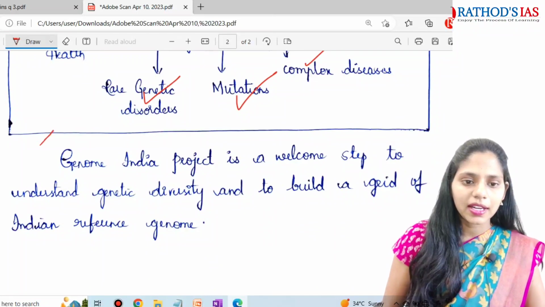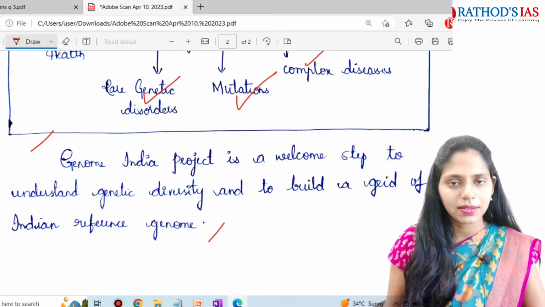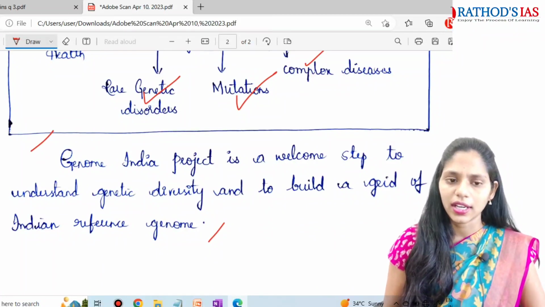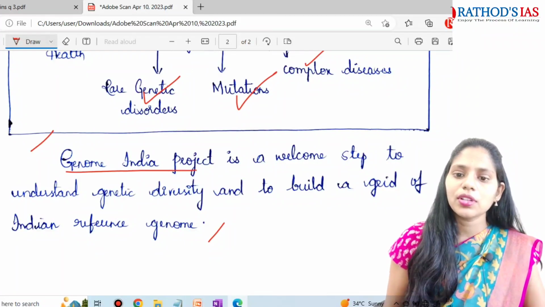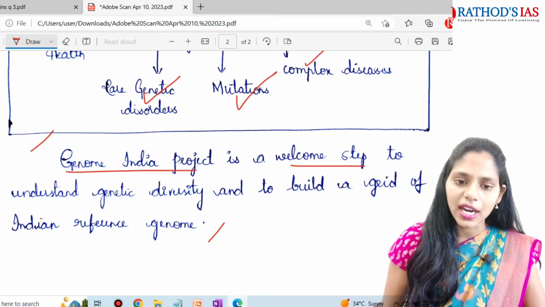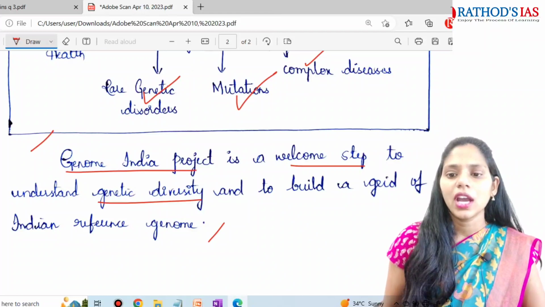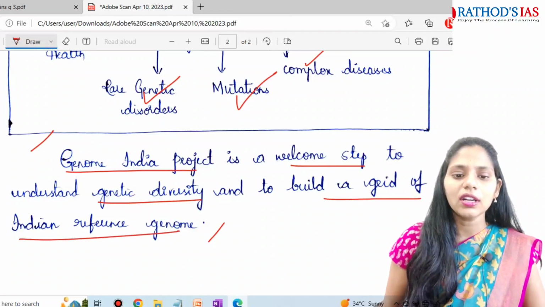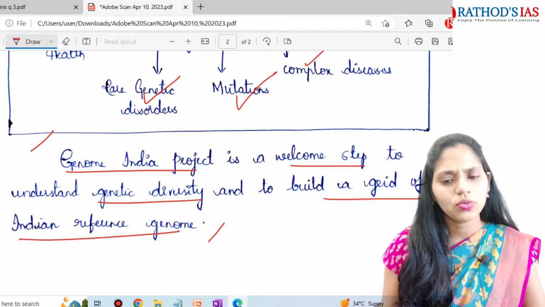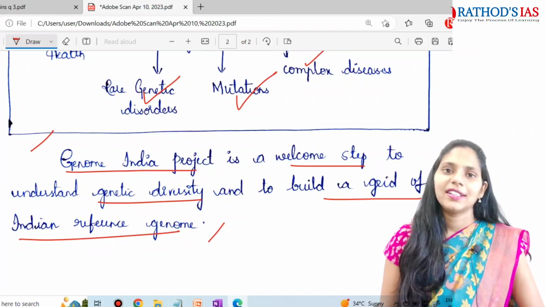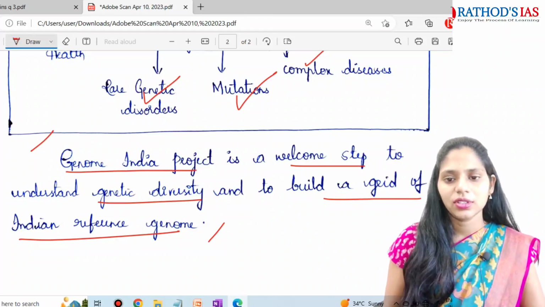And here this part is a conclusion, and the conclusion is very simple. It is just 2 to 3 lines. So Genome India project is a welcome step to understand genetic diversity and to build a grid of the Indian reference genome. So it is a very simple and very good conclusion. So you can write a good conclusion.